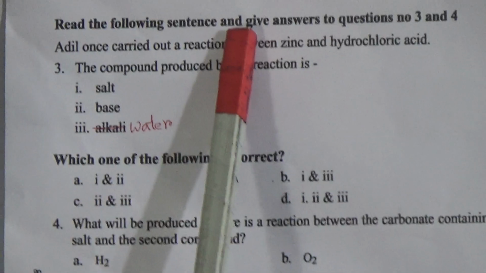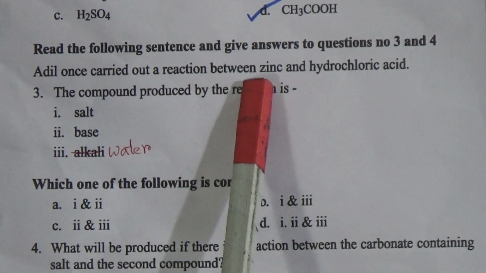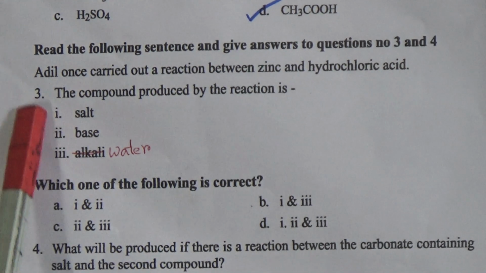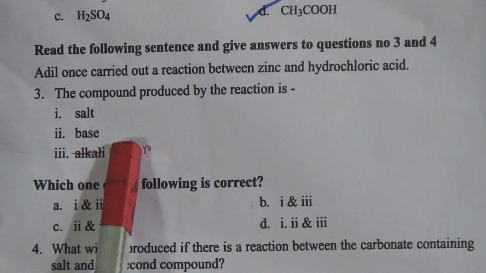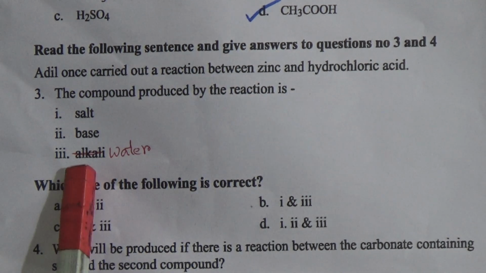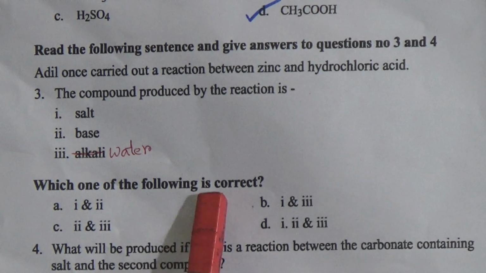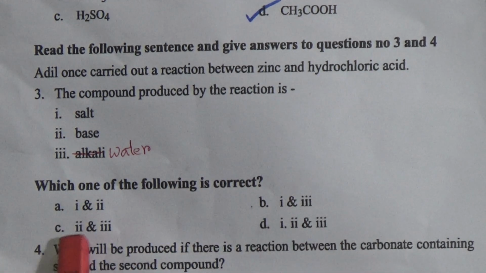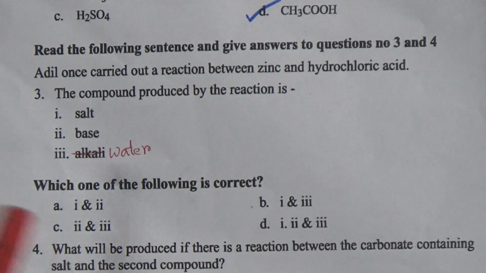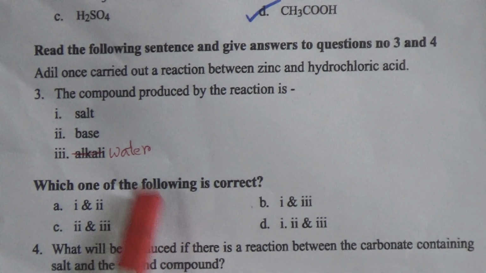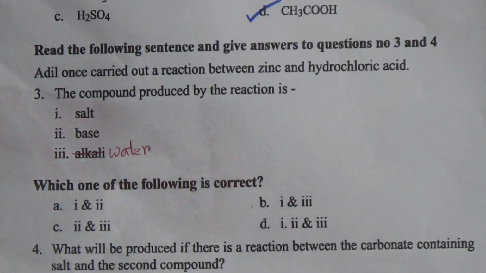Read the following sentence and give the answer to question numbers 3 and 4. Adil once carried out a reaction between zinc and hydrochloric acid. First one, question number 3. The compounds produced by the reaction are salt, base, water. In your book there is a printing mistake, it is written alkali, that will be water. So which one of the following is correct? 1 and 2, 1 and 3, 2 and 3, 1, 2 and 3. Dear students, the answer will be 1 and 3.